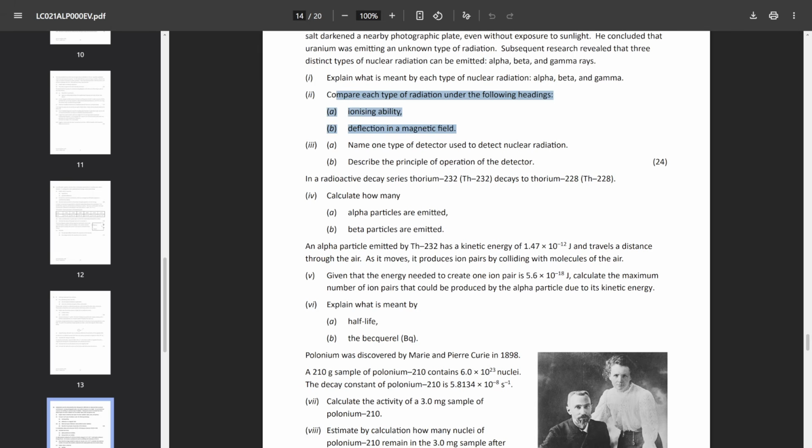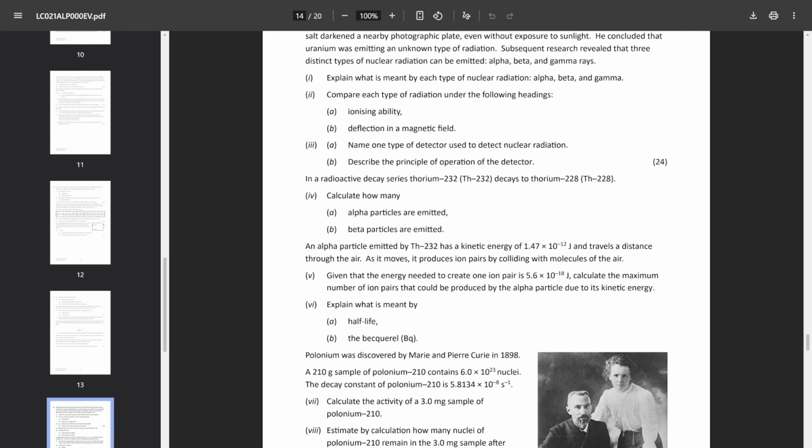Though, for those who used my table of information for the different types of radiation, this was fairly straightforward. Though this idea, the principle of operation of a nuclear radiation detector, was a bit strange. I wasn't thinking that this could come up, but again, it does. So some of the things I predict come up do, but then there's a lot that I say it definitely will come up, and it suddenly has. Well, not definitely, it might not be, is the better word I should use.